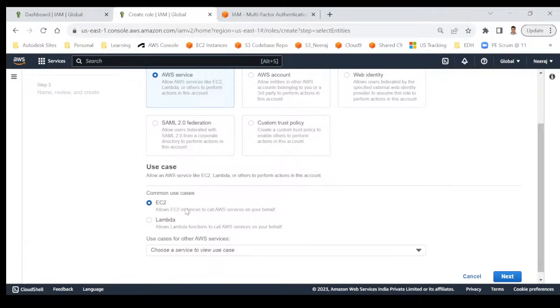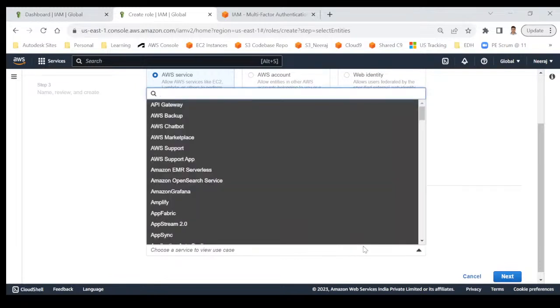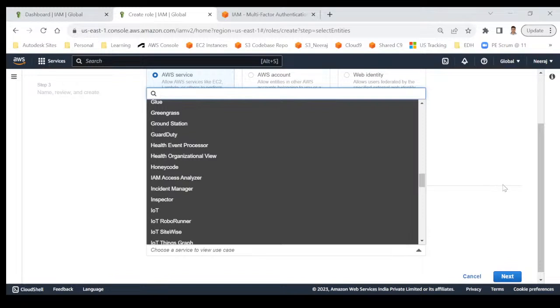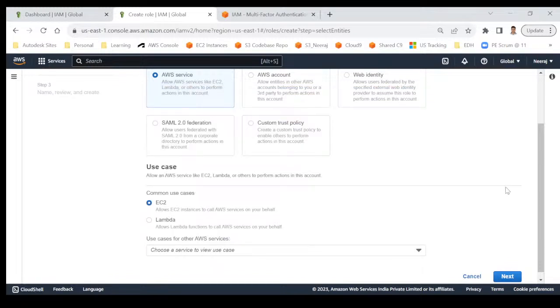So for the EC2 service, I would like to create a role. You can create roles for other services also. You can see Lambda, which is also part of our training program, and we will most probably explore it on Wednesday. These two are very common, that's why you can see them as common use cases. Apart from these two, there is a big list of services here, so you can create a role for any AWS service. As of now, we will be creating it for EC2.